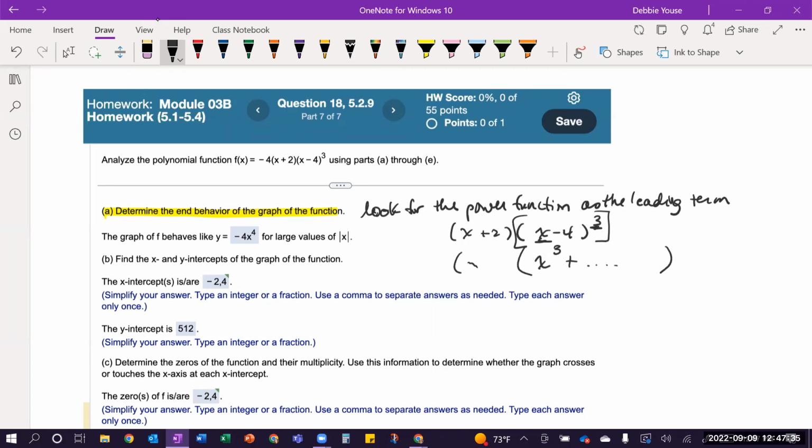And then I've got this x plus 2 term. So then I know when I go to distribute, I'm going to put together my x and my x cubed. And again, this is like an x to the first, so I'll just overemphasize that that's a 1 there. So that when I bring them together, I'm going to get something with an x to the 4th. And then I look at the coefficients.